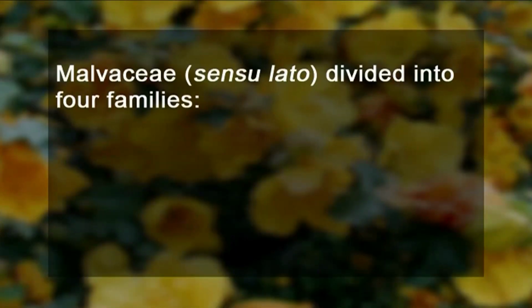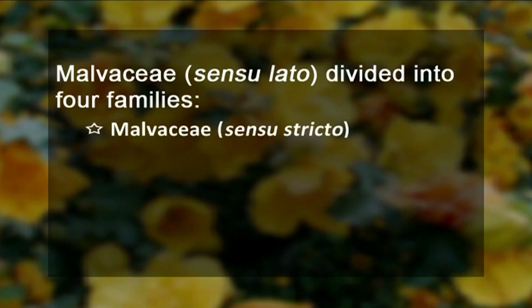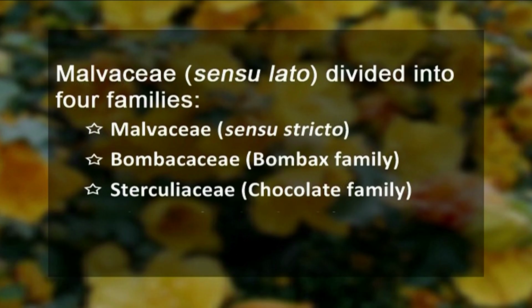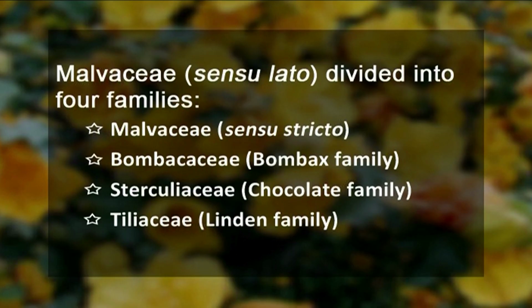Previously, from very early times and still quite common nowadays even, the Malvaceae was divided into 4 families. The 4 different families were, first of all, the Malvaceae, but in a strict sense, what in taxonomy we call sensu stricto. Number second family was Bombacaceae, commonly known as the Bombax family. Third family was Sterculiaceae, commonly known as the chocolate family, and the fourth one was Tiliaceae, commonly known as the linden family.